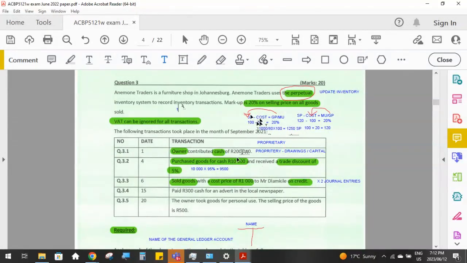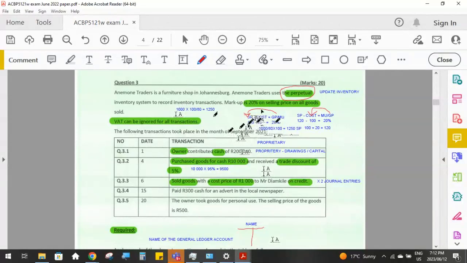Another way that you could have done it is say 1,000 multiplied by 100 over 80 equals 1250. So that's the maths that we've done to convert our cost of R1,000 into the selling price of 1250, using this equation that we wrote down at the beginning.